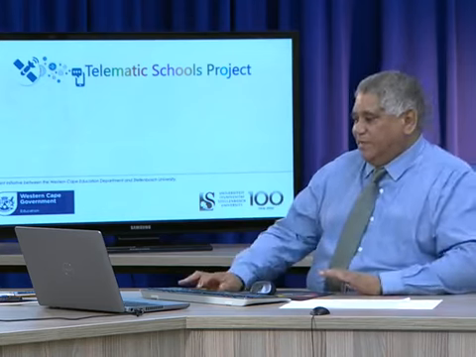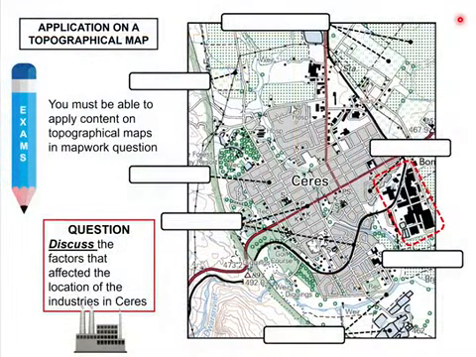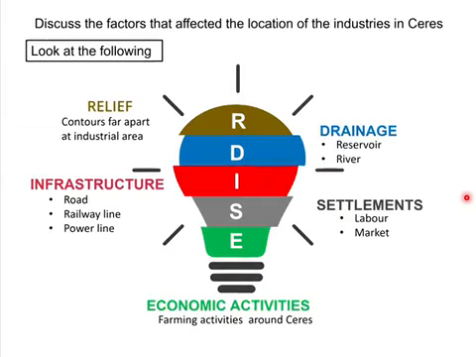Let's have a look at the map of Ceres. Here we've got your factors that we've got here, all right? I've just put it on here, we'll come back to that now. And the question is, discuss the factors that affected the location of industries in Ceres. There's the map of Ceres. Here in this red dotted line, there are the industries. Now let's have a look at this. The factors, remember the previous slide, keep that in mind when we do that.